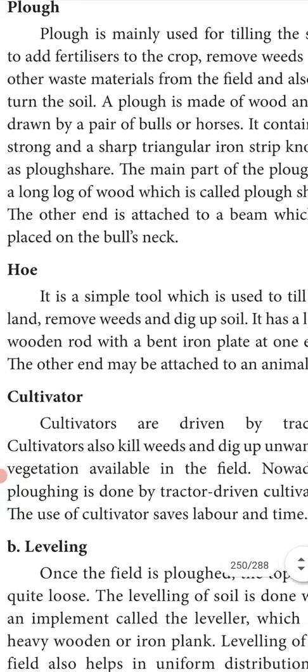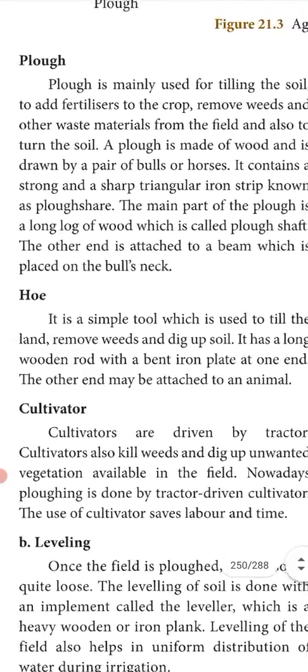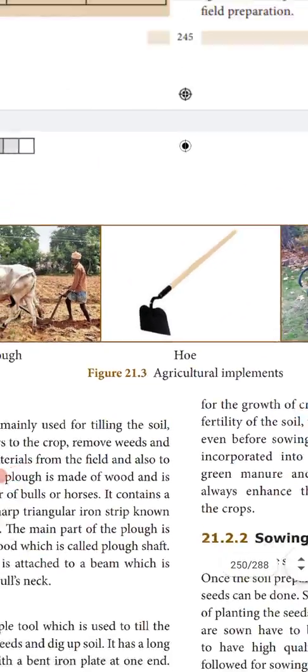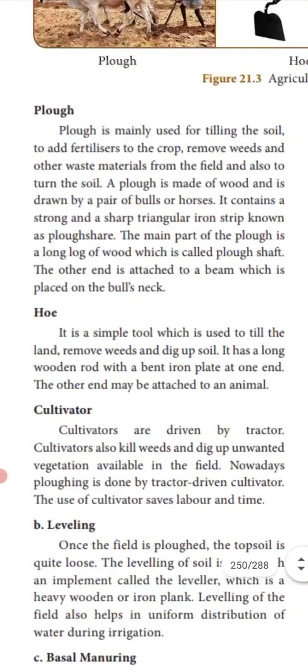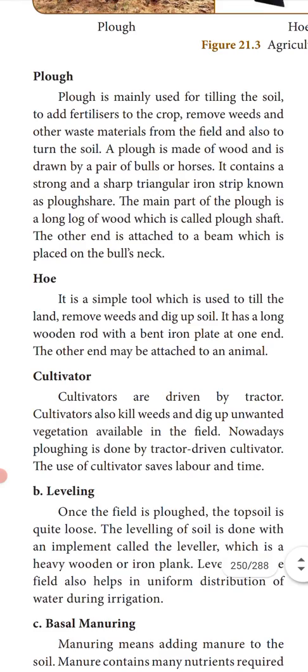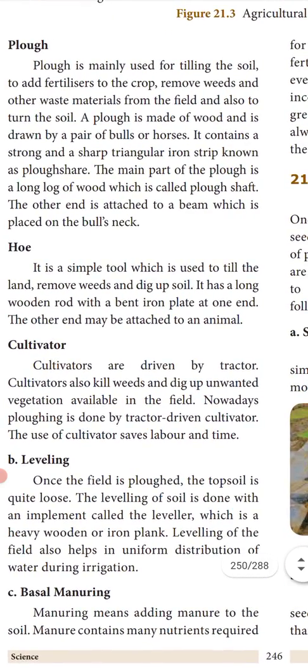Now the hoe. It is a simple tool which is used to till the land. Can you see? This is a hoe. It is used to till the land, remove weeds and dig up soil. It has a long wooden rod with a bent iron plate at one end. The other end may be attached to an animal.